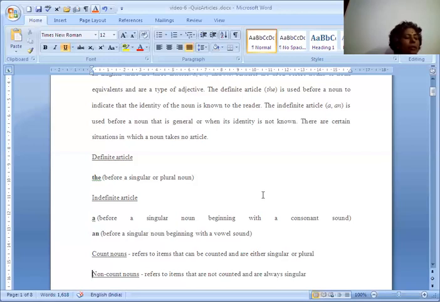Before nouns when they refer to the entire class or species in order to make the referent of the noun generic. Before socio-cultural institutions and industries, you can use the definite article the also. Example, the media, the government, the newspaper. Before adjectives which are used as nouns, it means using the poor to mean the poor people, the rich means the rich people. When you are using these adjectives, you can use the definite article the.